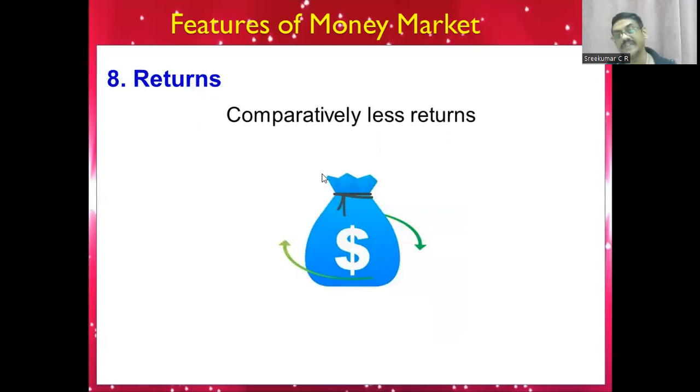The return for these kinds of securities will be comparatively less, children. Suppose I am investing in a money market security, for example buying a treasury bill or a commercial paper or a public deposit. The return I am getting will be comparatively less than securities dealt in the secondary market, like equity share, debenture, preference share, bond. All these are dealt in the secondary market. So in the secondary market return will be more, money market return will be comparatively less.